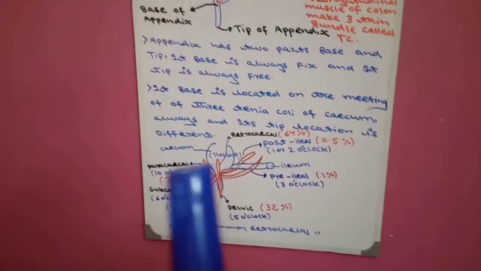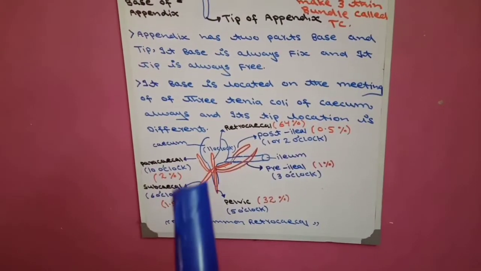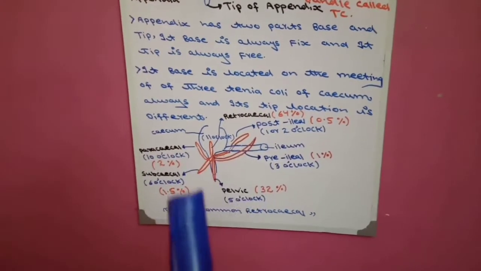Now come to the second structure, the pelvis. If the tip of the appendix is toward the pelvis, this tip position is called pelvic.